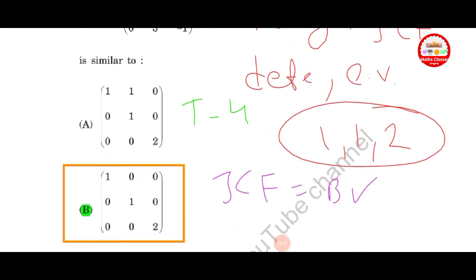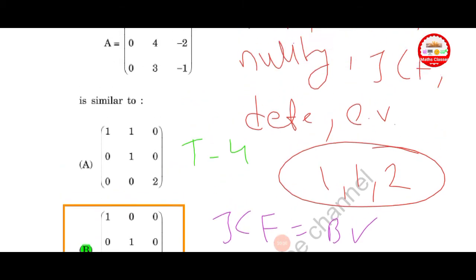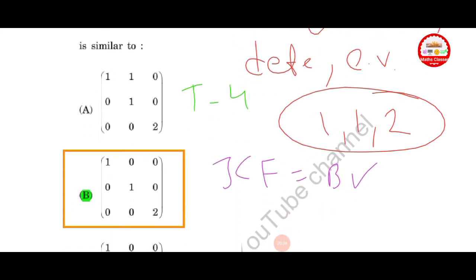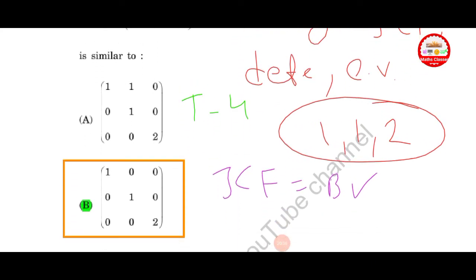Now check the eigenvalues. Here the eigenvalues are given as 1, 1, 2. Here also 1, 1, 2. Find its Jordan canonical form. Finally, we get option B is correct here.